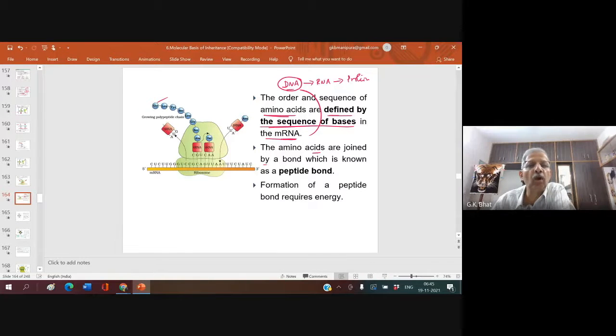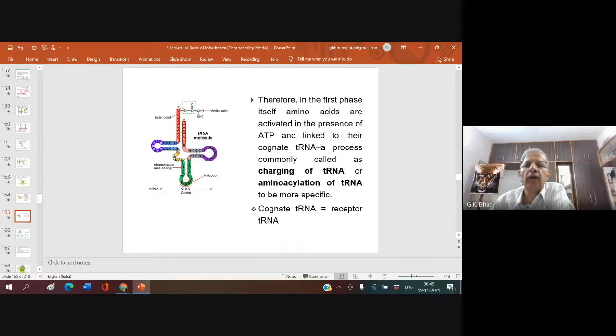So the amino acids are joined by a bond. You can see that these are all amino acids. They are joined by a bond which is known as peptide bond. Again, important point: amino acids are joined with one another by means of a peptide bond. Formation of a peptide bond requires energy. Therefore, in the first phase itself, amino acids are activated in the presence of ATP and linked to their cognate tRNA, that means the relevant tRNA, a process commonly called charging of tRNA or amino acylation of tRNA.